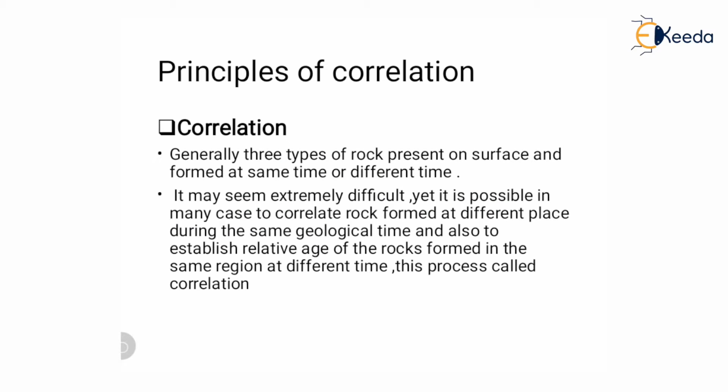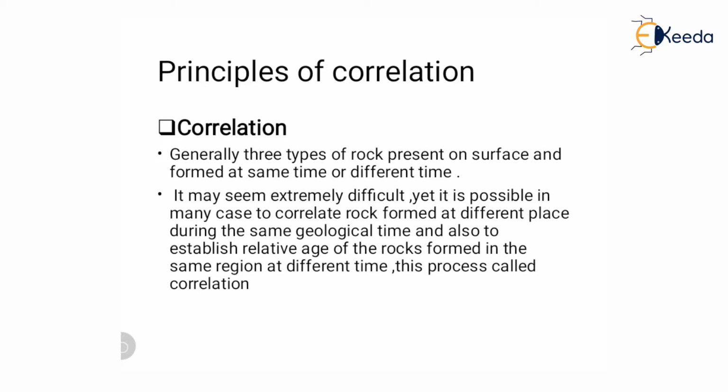Generally, three types of rock are present on the surface and form at the same time or different times. It may seem extremely difficult, but it is possible in many cases to correlate rock formed at different places during the same geological time, and also to establish the relative age of rock formed in the same region at different times.